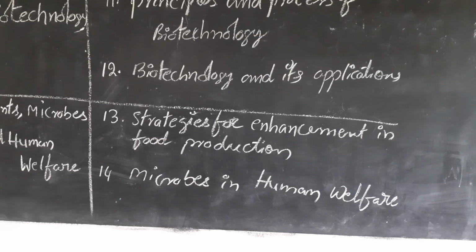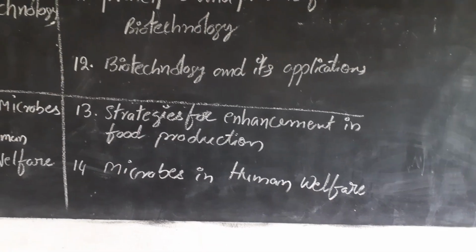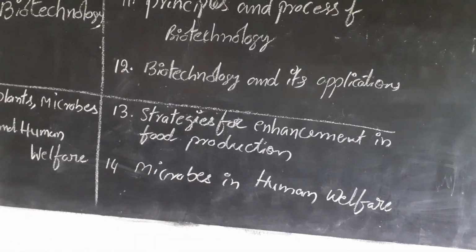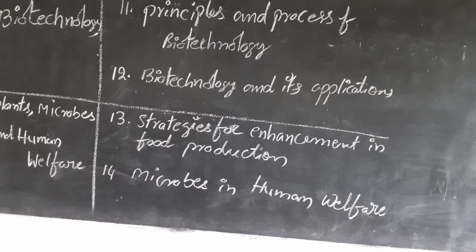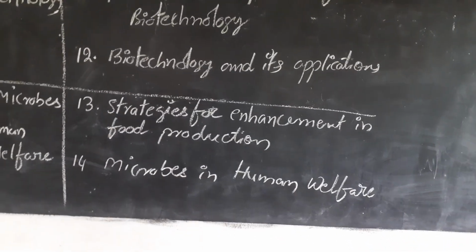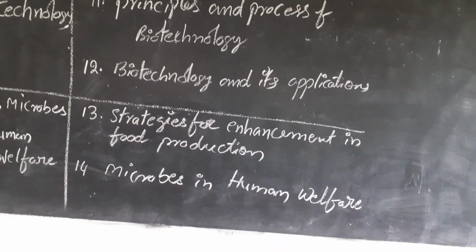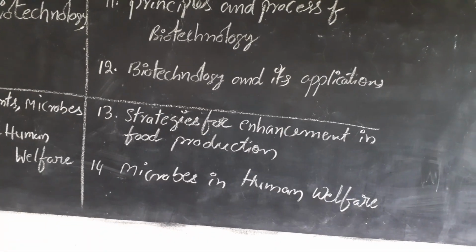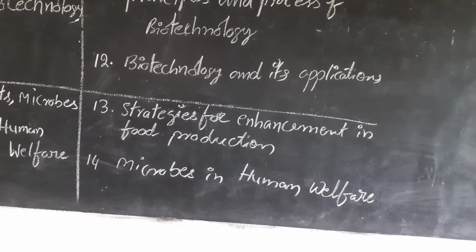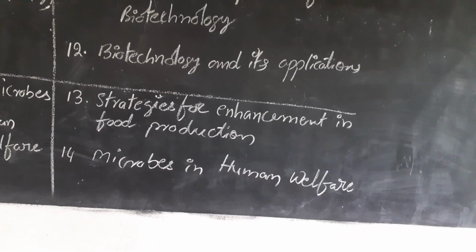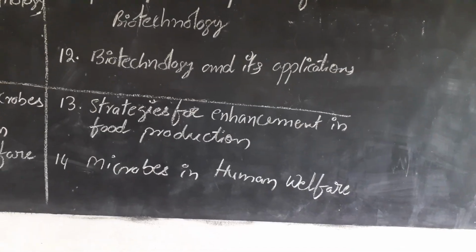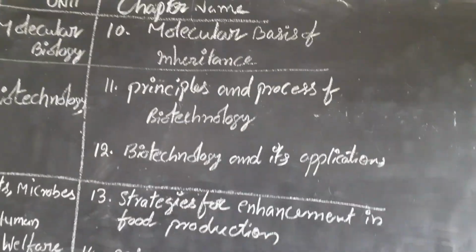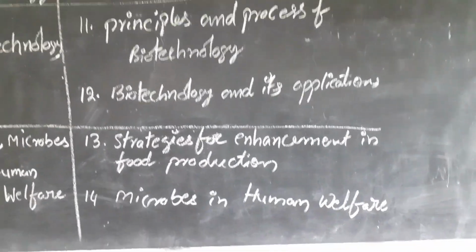So in this chapter, we study in what type of fields microbes are useful: agricultural uses, industrial purposes, daily purposes, and other purposes like medicinal use, vaccine or antibiotic formation. These are all included in this chapter.